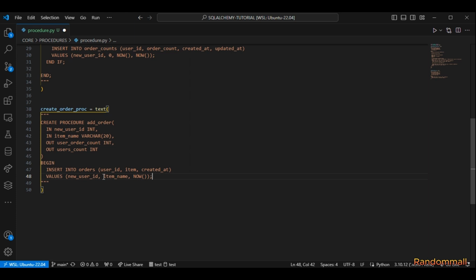And then after adding an order, we are going to increment the order count for this user in the order counts table. So down here, I'm going to say update order counts, and we are going to say set order count, which is the column. We're going to set it to, just in case it already has a value that is not 0, order count plus 1.